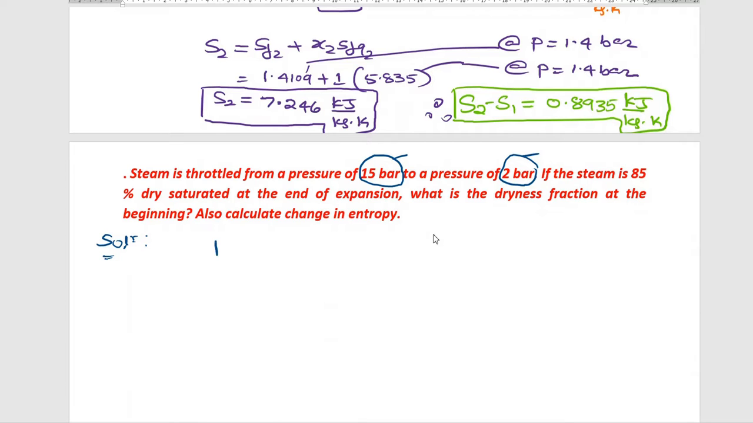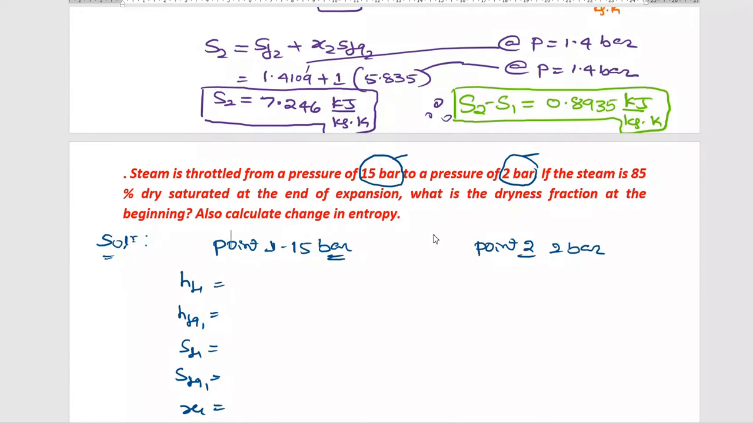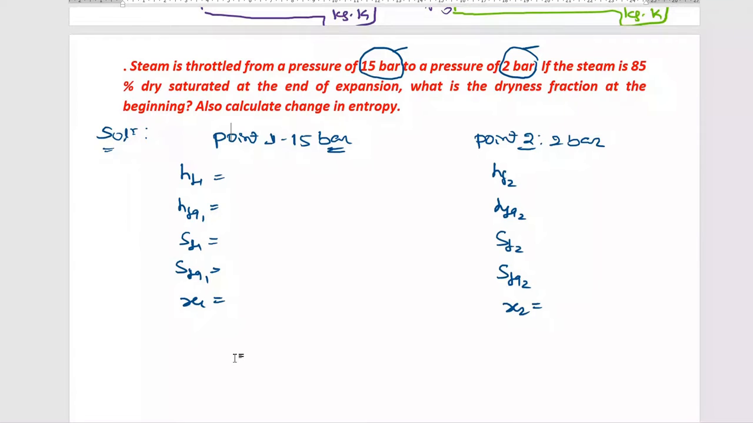At 15 bar, write down the values of hf1, hfg1, sf1, sfg1, and x1 also, if it is given directly. Similarly, write for 0.2, that is the 2 bar pressure: hf2, hfg2, sf2, sfg2, and x2. Note down all these values first, then you solve.